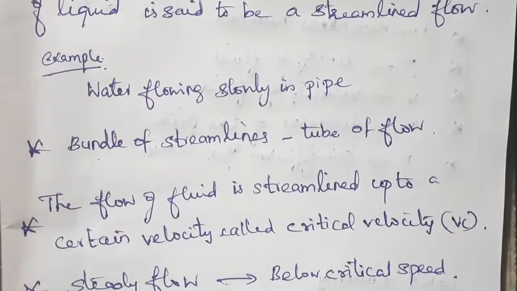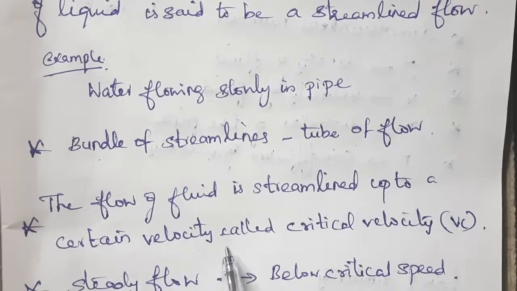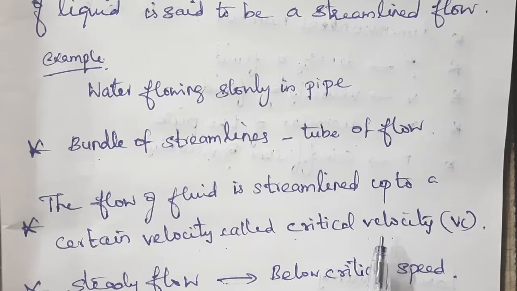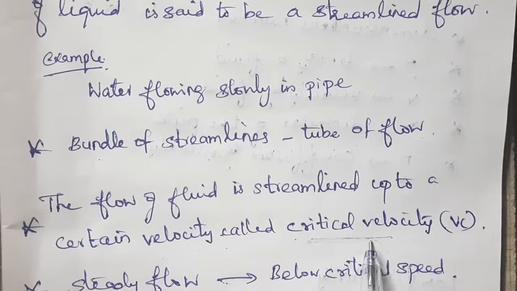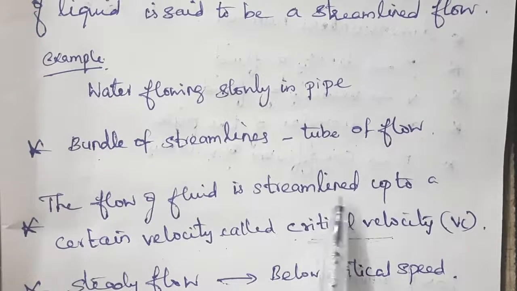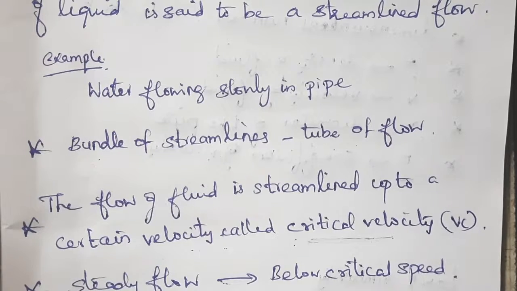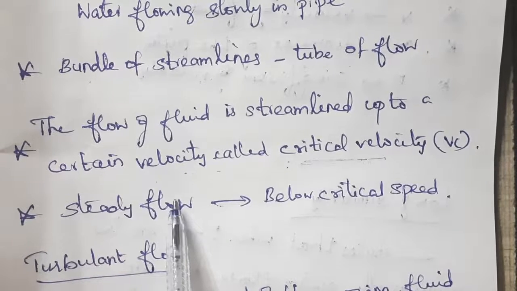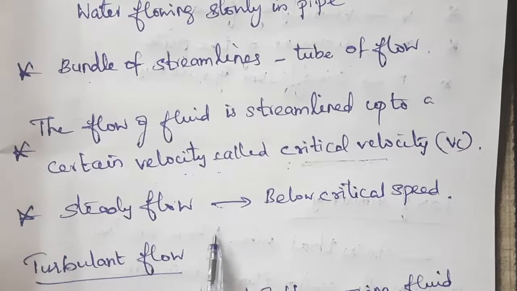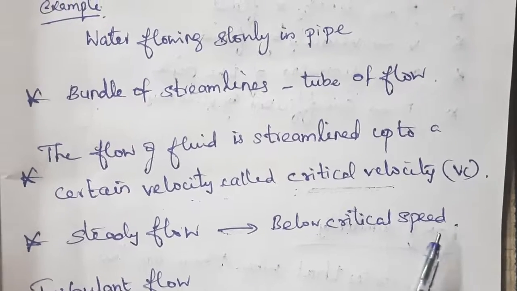The next point: the flow of fluid is streamlined up to a certain velocity called the critical velocity, denoted as Vc. How long will the fluid be streamlined? Up to a certain critical velocity. Or correctly, the steady flow, laminar flow or streamlined flow can be achieved below the critical speed.